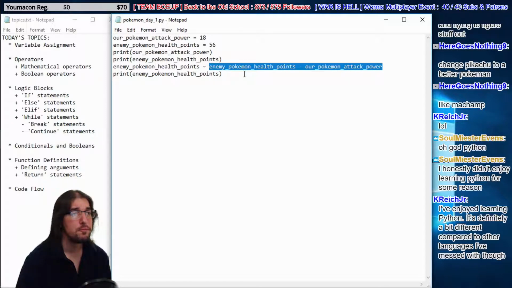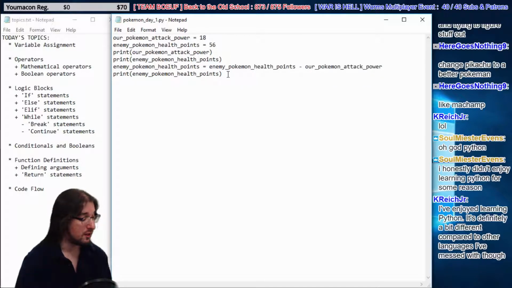Right? And now we print off the enemy's new health points. Now he has, what would we say, 38 health points left. So he had 56. We did 18 damage to him. Now he has 38 left. Lord have mercy. We already got a game, basically.